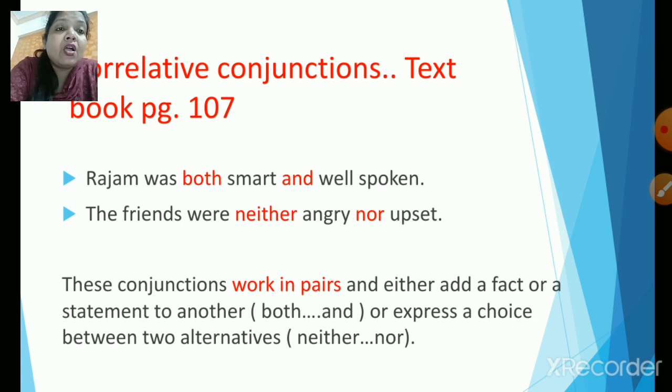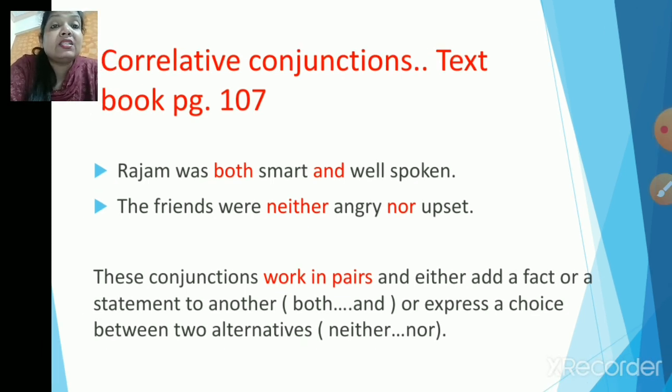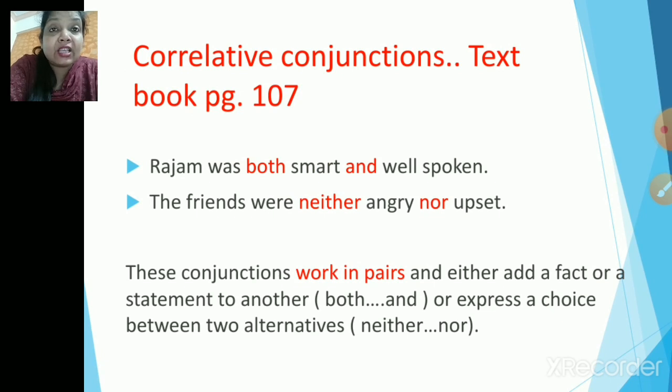Next one: they express a choice between two alternatives. When we want to express a choice between two options, the friends were neither angry nor upset. Okay, so two alternatives are given here. So when we come across these kinds of words, these words are called correlative conjunctions.